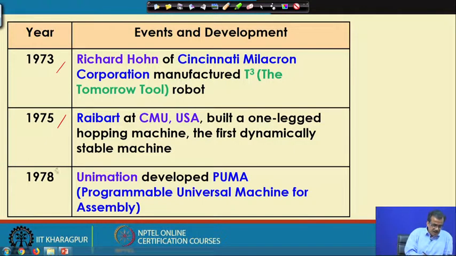In the year 1978, Unimation, the first robotics company, developed the PUMA, that is, Programmable Universal Machine for Assembly. This is a manipulator, and the current version of this PUMA has 6 degrees of freedom, and it is very frequently used in various industries.